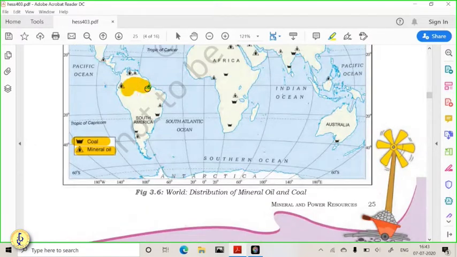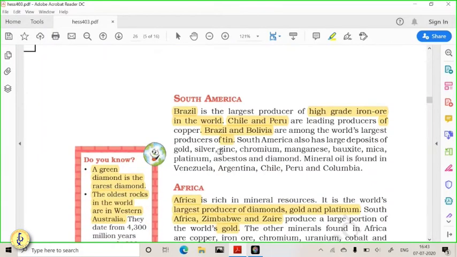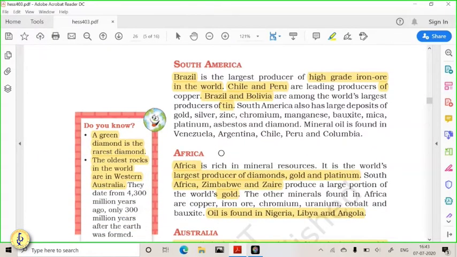Brazil is one of the biggest countries in South America, a leading producer of iron ore, and tin is also produced in huge amounts in South America.